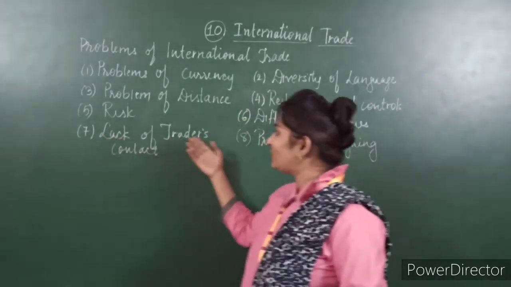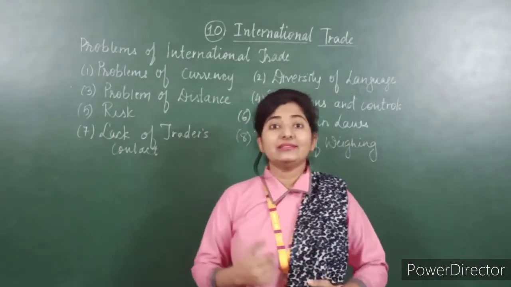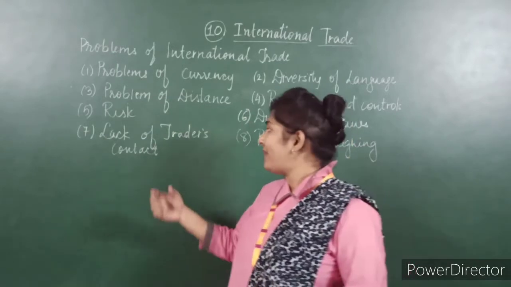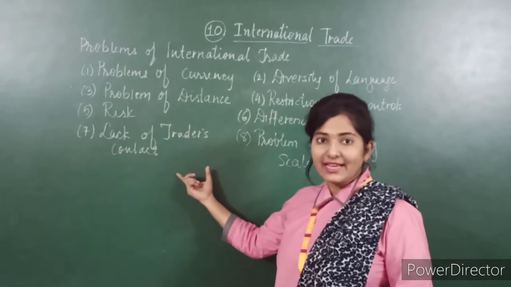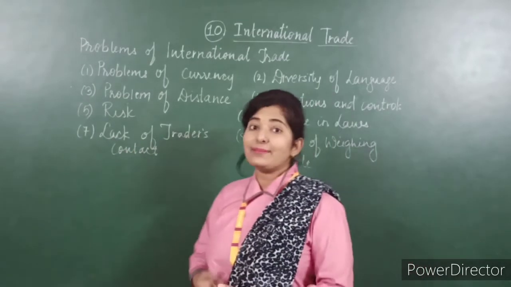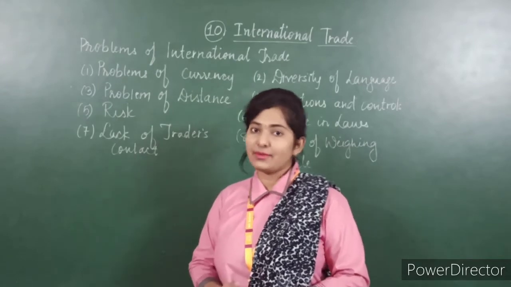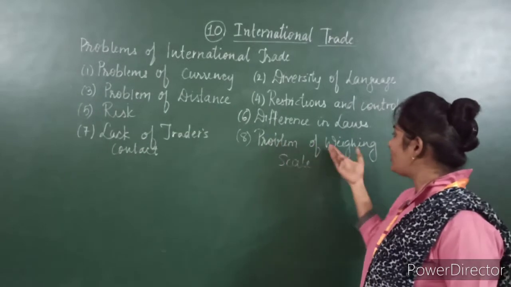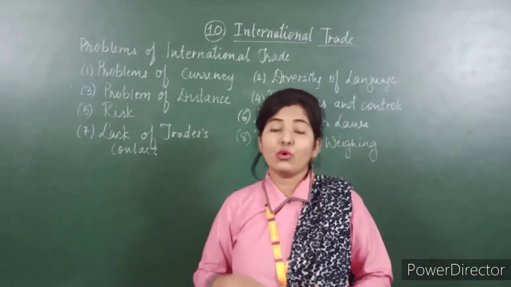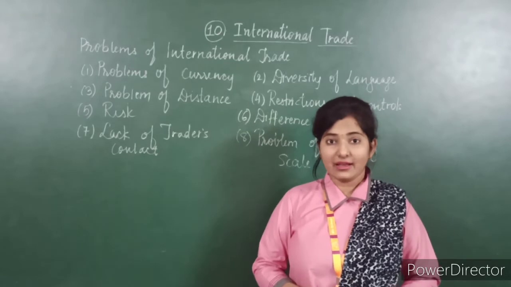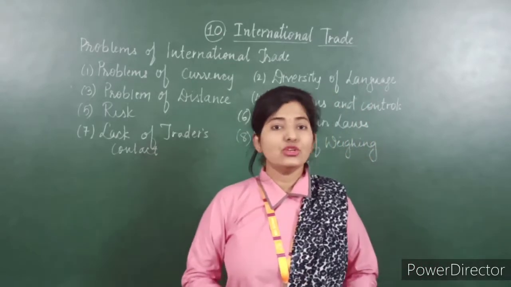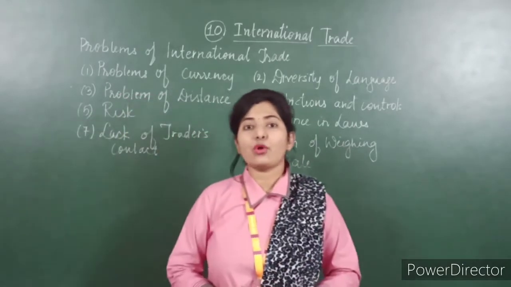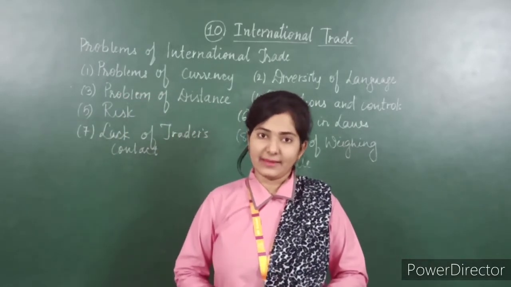Then seventh, lack of traders contact. As there is a long distance between two countries, different traders have no direct contact with each other. So there is a problem related to the payment that arises because of the lack of traders contact. Then eighth, problems of weighing scales. Different countries have different weighing scales, so this problem arises. So these are the problems related to international trading.